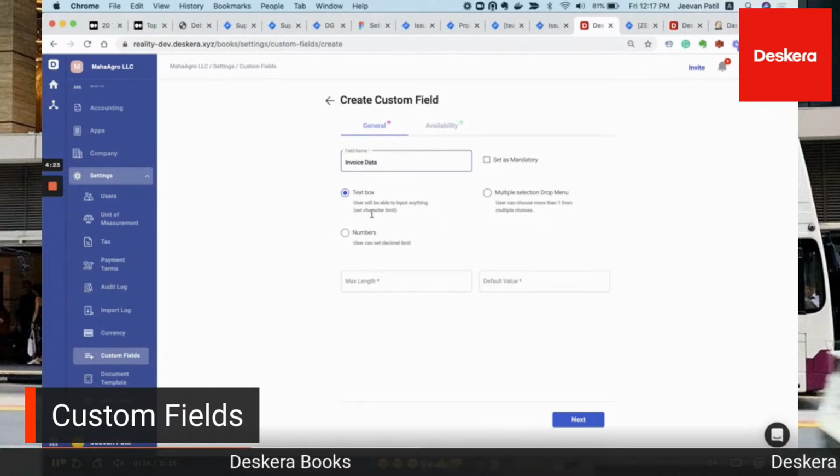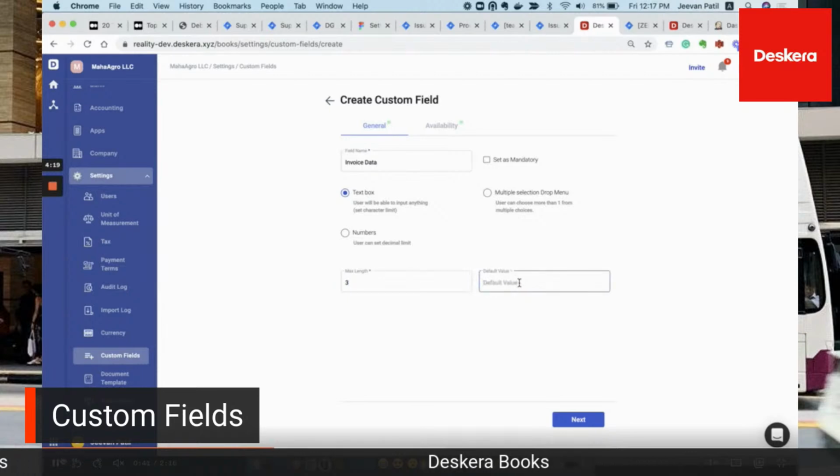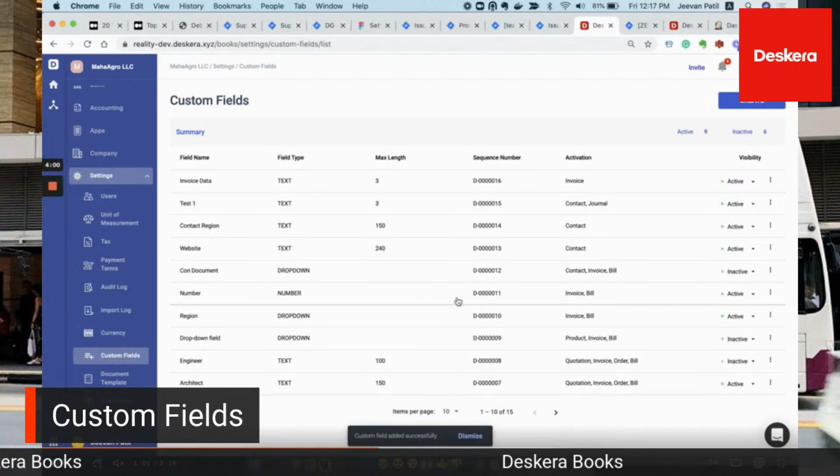So if he's putting, for example, invoice data, he's putting the max length 3. That's very little. And then you can put in the amount, the default value. You can see here it exceeds the maximum length. So maybe he'll put in yes. So he puts in yes, and now you can see the availability. It's in contacts, accounts, invoice, orders, products, journal entry, quotation, and bills. And you just click create, and it's created here.